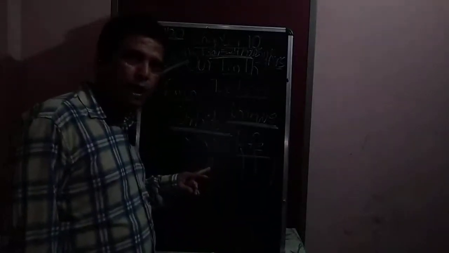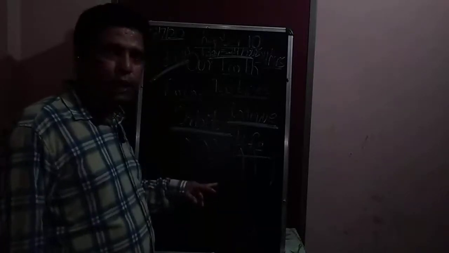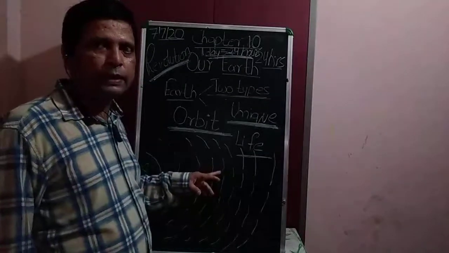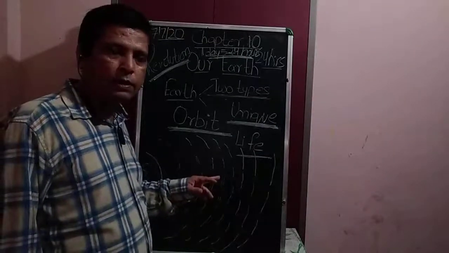Now student, the Earth is taking the round of the sun. That is known as, what is this known as?